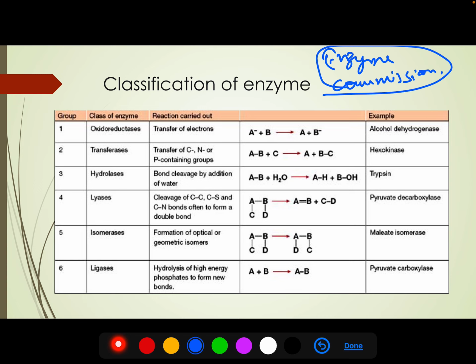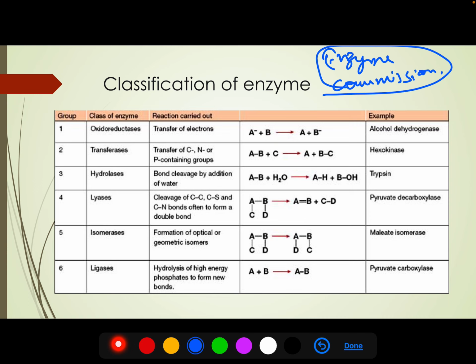The Enzyme Commission has categorized all the enzymes into 6 classes. There are 6 classes of enzymes and this order cannot be changed. It is a fixed order. They have named the enzymes with certain numbers, called the enzyme commission number, or EC number. Each enzyme has its own unique EC number, and it tells the function of the enzyme and which class it belongs to.